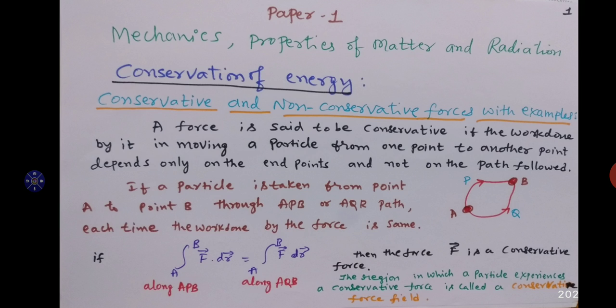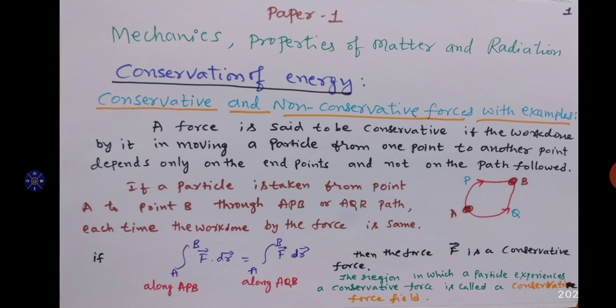P equal to dW by dt, which is F into dr by dt, which is equal to F into V. Force into velocity is the instantaneous power. The average power is the amount of work done by time, average power equal to W by T.